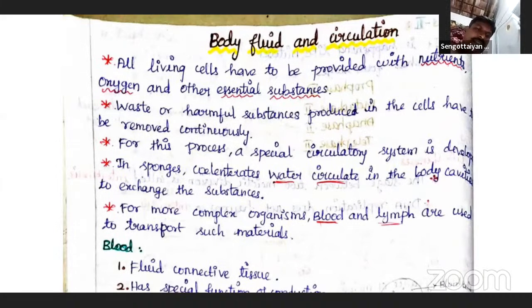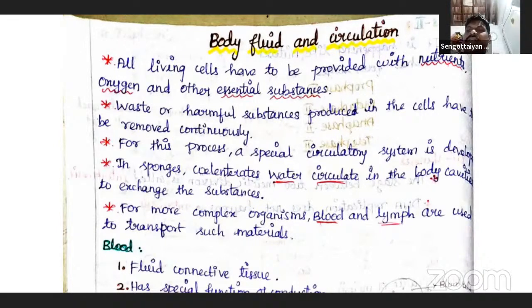So, the system which transports nutrients, gases, hormones, oxygen, etc. to the various parts of the body and removes waste materials from the body cells is known as the circulatory system. Nutrient materials, hormones, oxygen and waste materials, everything should be transported. Useful products should be transported and waste material should be removed. That is done by one system, which is called the circulatory system.